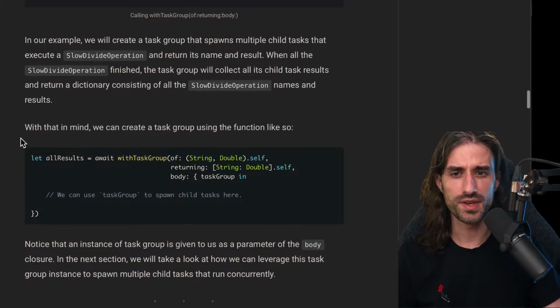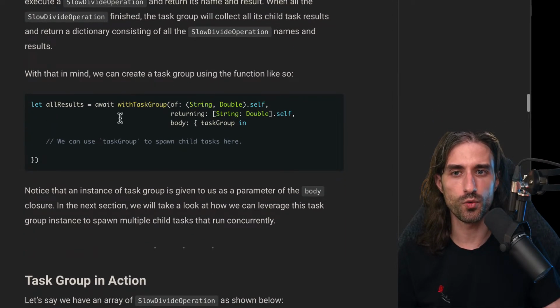So with that in mind, we can create a task group using the function withTaskGroup. Let's await withTaskGroup because this will await until the task group has finished executing. We create a task group of (String, Double), so a tuple. Each child task will return a tuple containing a string and a double. And the task group itself will return a dictionary that will have strings for keys and doubles for values. So all results here will be of type dictionary String to Double.